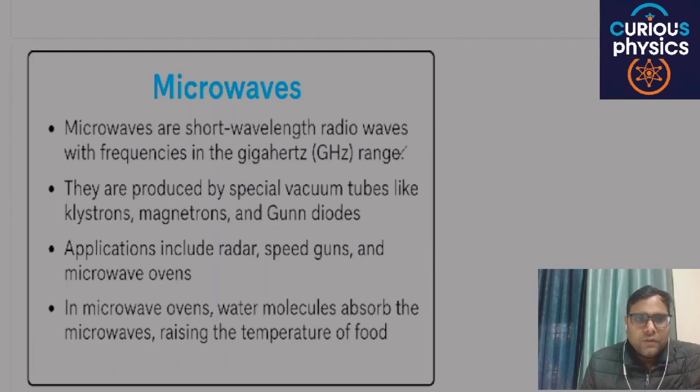They are produced by special vacuum tubes like magnetrons and gunn diodes. Applications include radar, speed guns, and microwave ovens. In a microwave oven, the water molecules absorb these microwaves and raise the temperature.